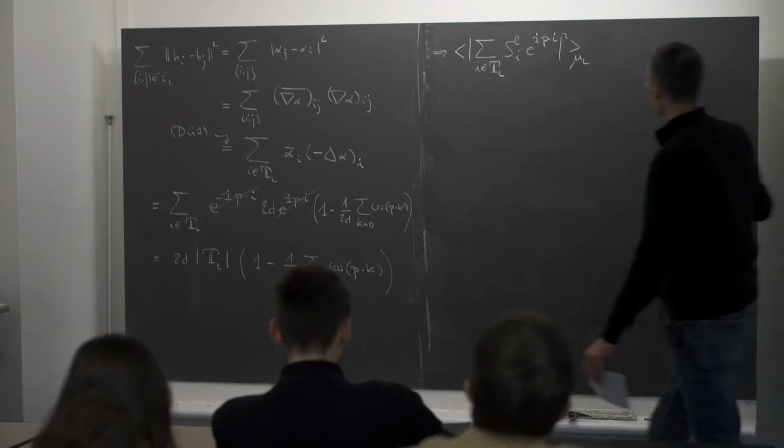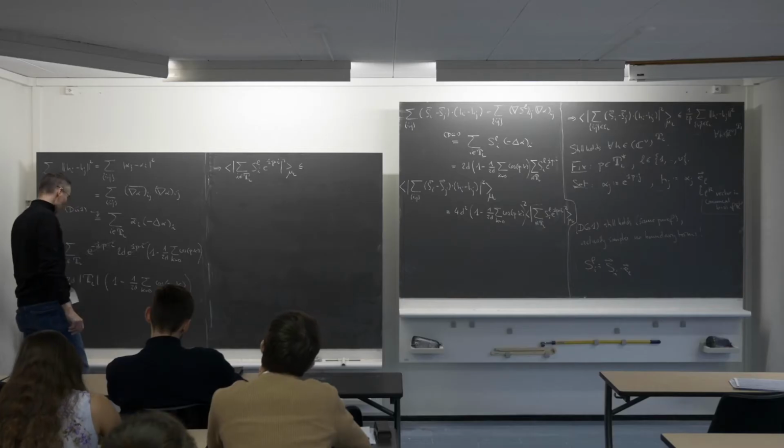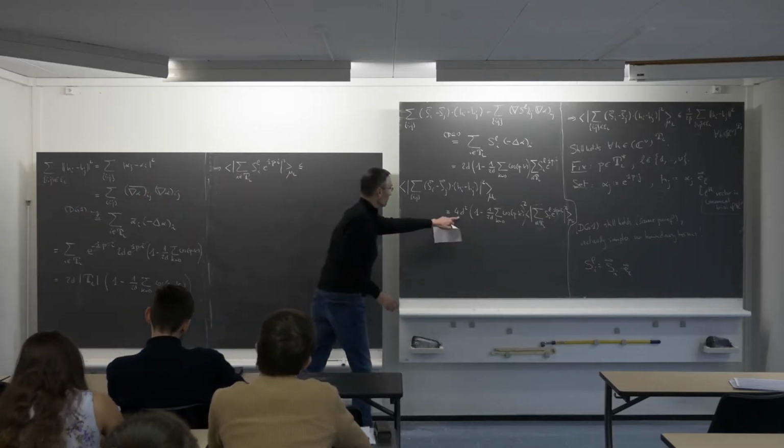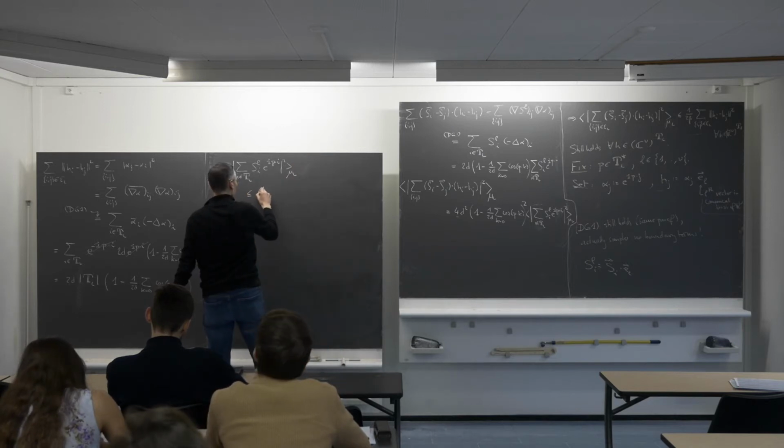When I divide by the prefactor, I get 2d over 4d squared, which will give me 1 over 2d.